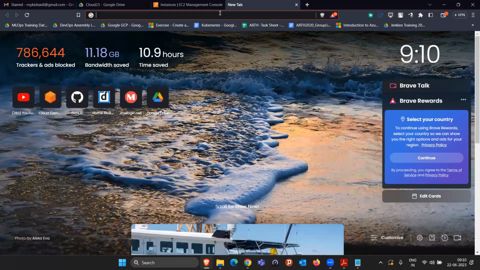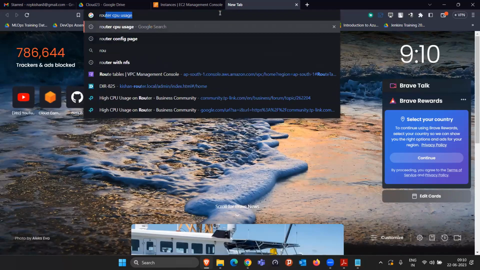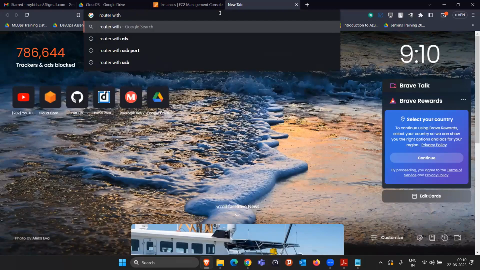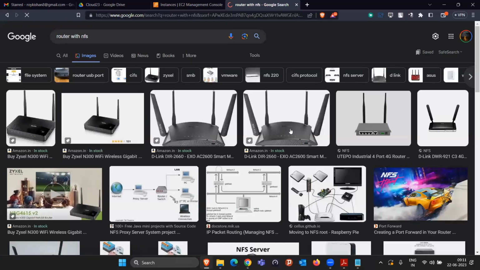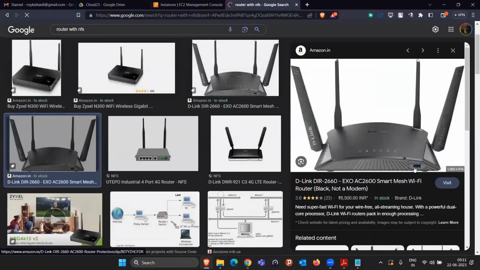Okay, so take an example. Have you seen a router with a USB port? We see this type of router, right, where they provide a USB port. Do you know what the use case of this is? All of you have seen a router and know what it is.